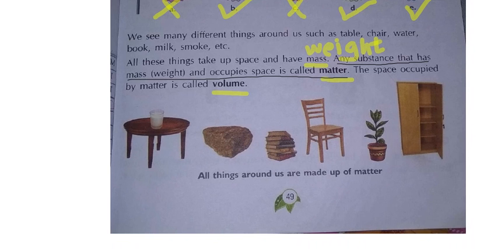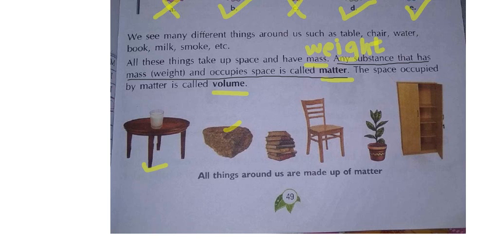See here, children, what picture is there? First one, a table is there. On the table there is a cup of milk. Does that cup have some space or not? Will the milk have some weight or not? It has volume and it occupies space. So does this thing consist of matter? Yes. Next, the rock. It is occupying some space. It has a particular shape, and it has some weight also. That is mass. So this thing consists of matter.